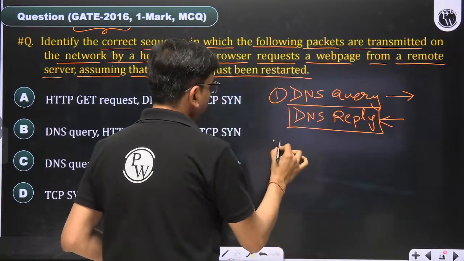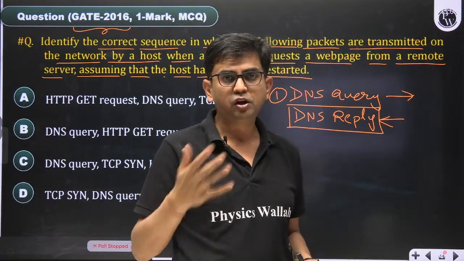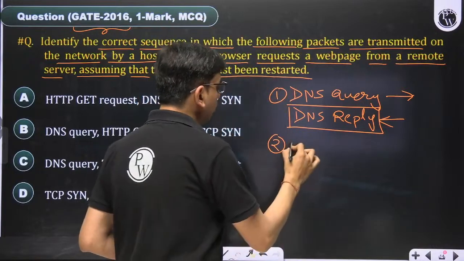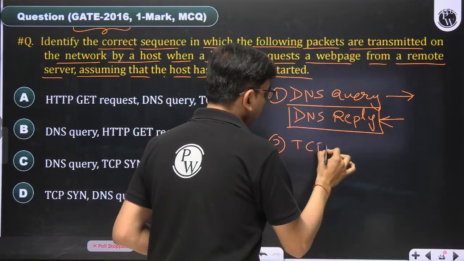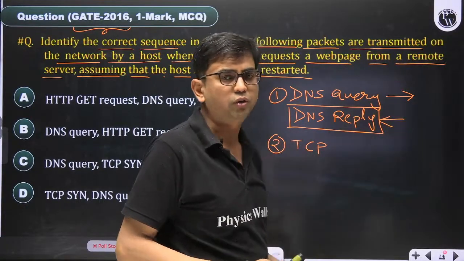Once the DNS reply comes and we get to know the IP address of where the website is hosted, then we have to make the TCP connection. Let's suppose the web server is using HTTP protocol, so TCP is there.